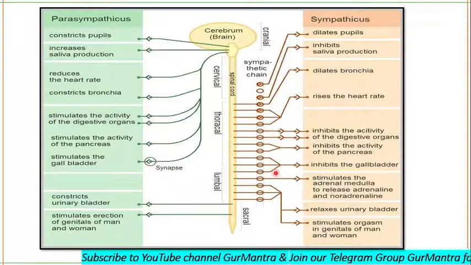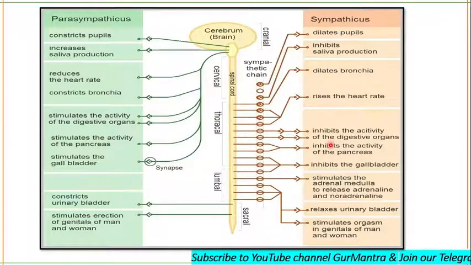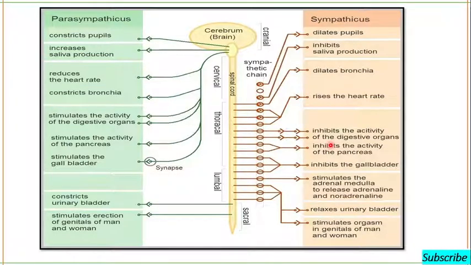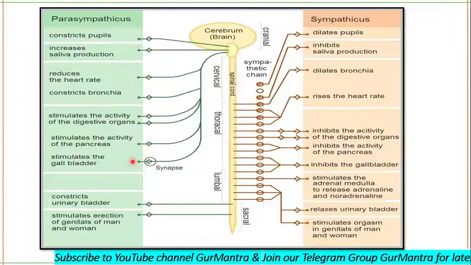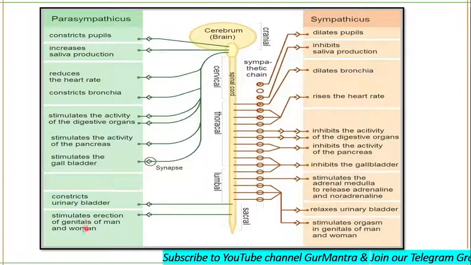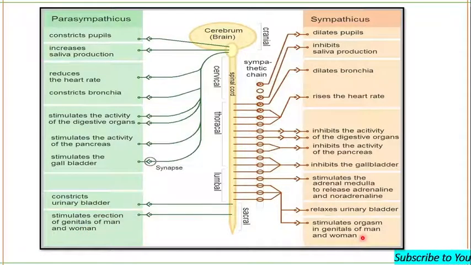Sweat glands of skin will be innervated by the sympathetic system, while there will be no effect of the parasympathetic system. Similarly, when you have goosebumps, your erector pili muscles will be stimulated by the sympathetic nervous system, while again the parasympathetic nervous system will have no role in that. Okay, your urinary bladder is constricted by parasympathetic and it is relaxed by your sympathetic nervous system. The erection of genitalia is caused by parasympathetic, while ejaculation is caused by your sympathetic nervous system.